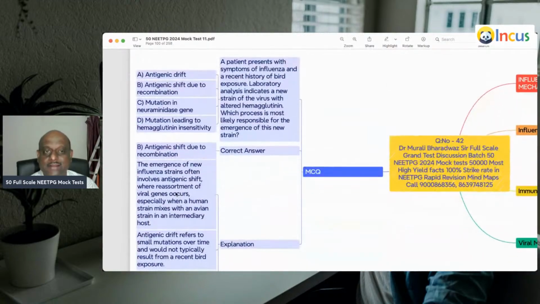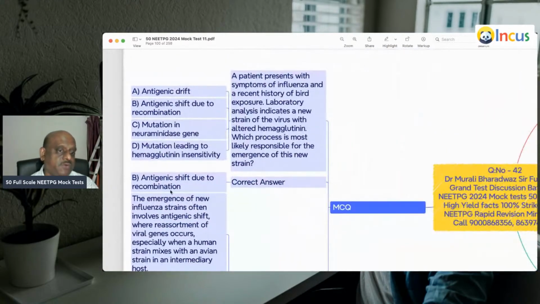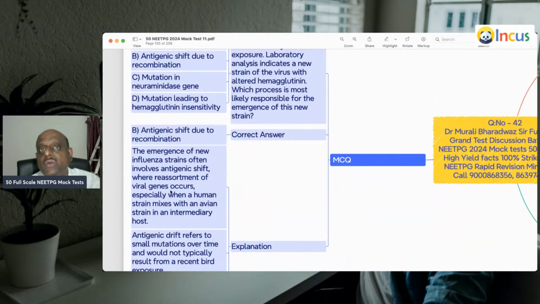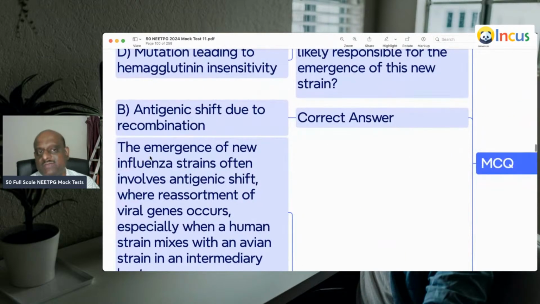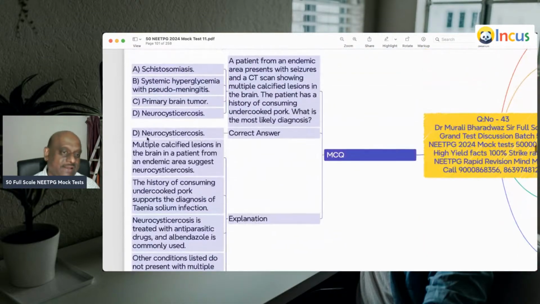Now, a patient has symptoms of influenza, with a recent history of bird exposure. The emergence of new influenza strains is because of the antigenic shift, which occurred due to recombination, is what you need to remember.